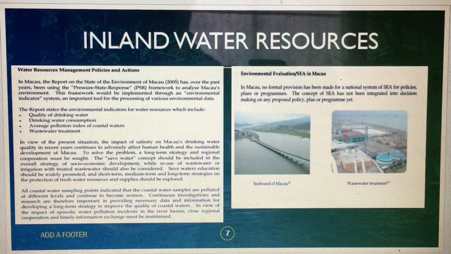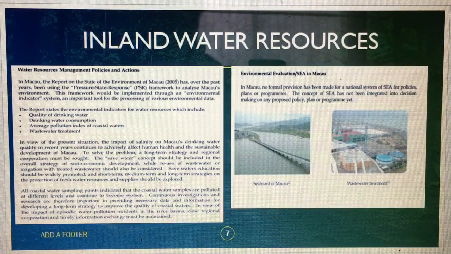Macau has inland water resources. They report state of the environment indicators for the water resources, which include the quality of drinking water, consumption, average pollution index of coastal waters, and wastewater treatment. In this slide, we can see two pictures which indicate environmental evaluation in Macau. The first picture is the seaboard of Macau, while the other one is the wastewater treatment.